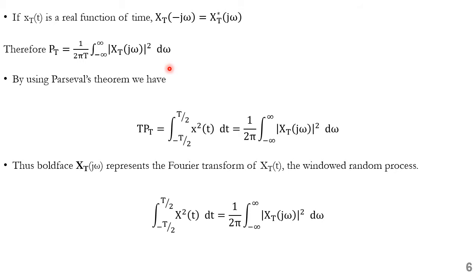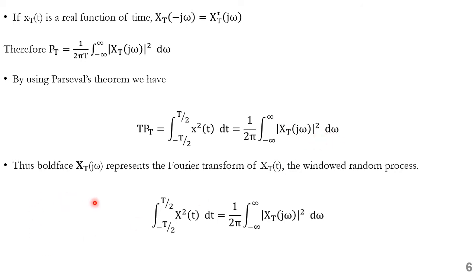Let us apply Parseval's theorem. Using Parseval's theorem, we can get T times P_T is equal to integral of x square of t dt over the period minus T by 2 to T by 2, which is equal to 1 over 2 pi integral of minus infinity to infinity modulus of x_T of j omega whole square d omega.